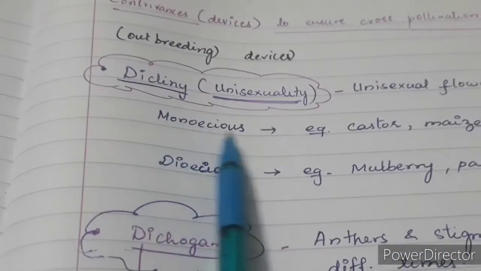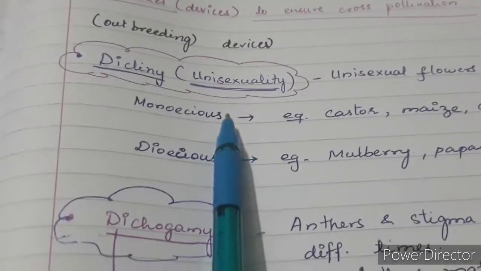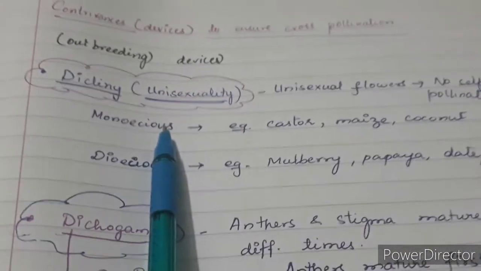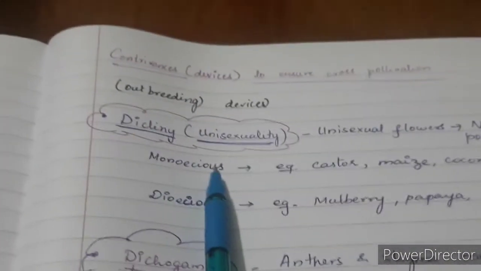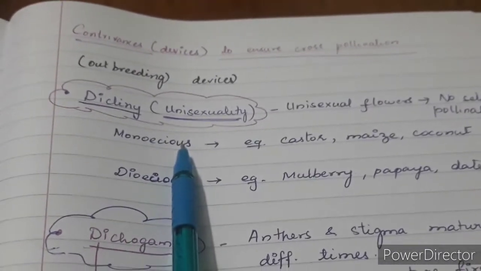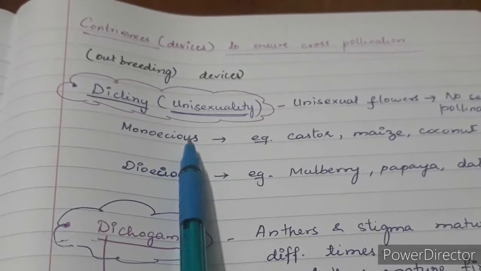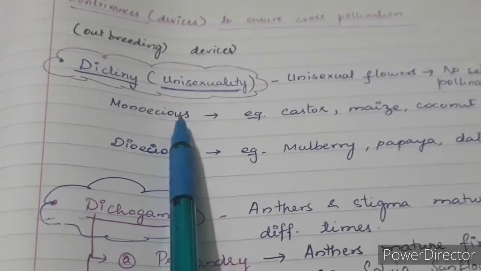So dicliny is a nature of unisexuality, having unisexual flowers. Having unisexual flowers ensures cross pollination. It could be either geitonogamy or xenogamy. Okay, but it is better to avoid geitonogamy also, because it happens within the same plant. So there are various features which are helping in that too.